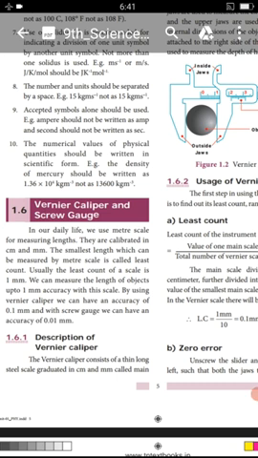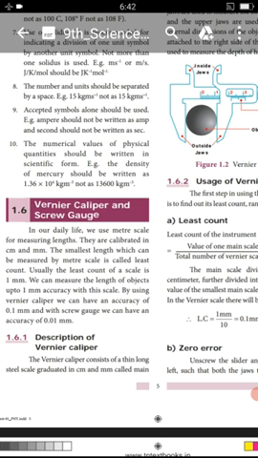Next one is vernier caliper and screw gauge. First we are going to see the vernier caliper. We use the meter scale for measuring length. It is measured in centimeter and millimeter, but the smallest length that can be measured by the meter scale is called least count. By using a vernier caliper we can have an accuracy of 0.1 millimeter. With the screw gauge we can have an accuracy of 0.01 millimeter.